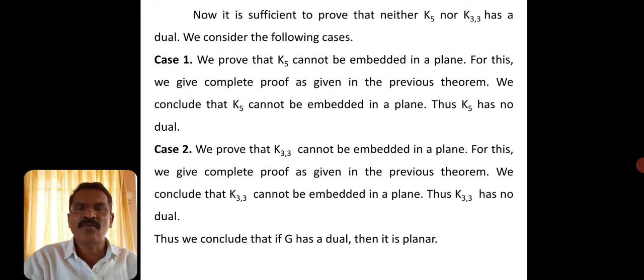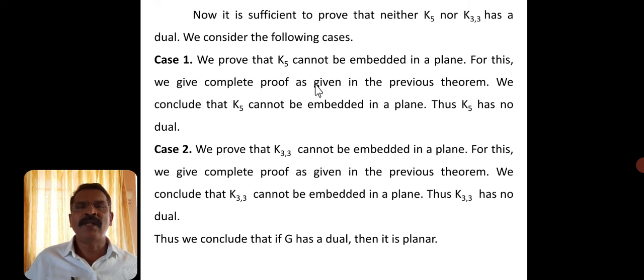So K5 has no dual, K3,3 has no dual. It implies the graph G has no dual. We have considered a non-planar graph, so a non-planar graph has no dual, that we have proved. It implies, it is very obvious to say, that G is a planar graph. This is how we prove the result.